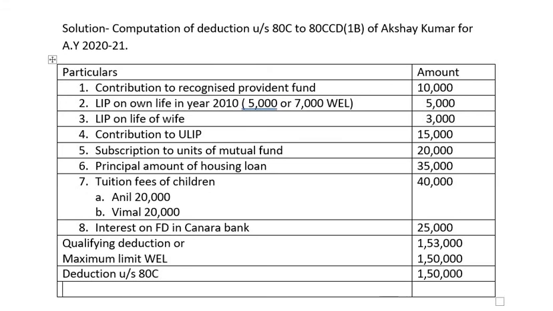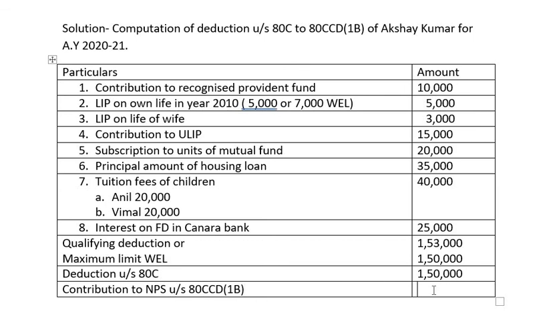Now we can claim this additional deduction, that is contribution to National Pension Scheme. Contribution to National Pension Scheme under section 80CCD subsection 1B.